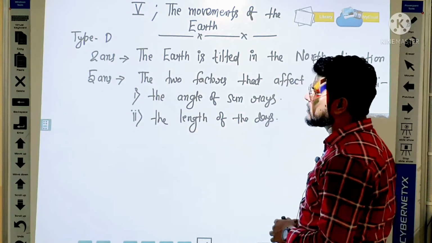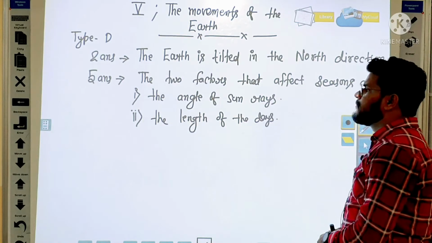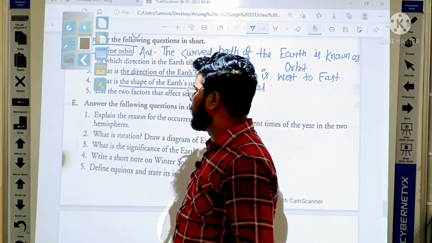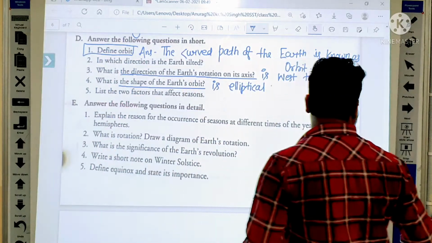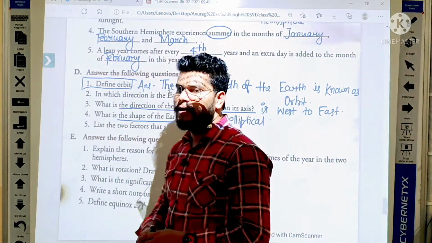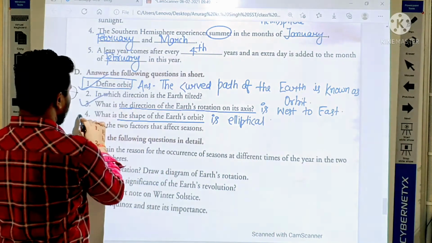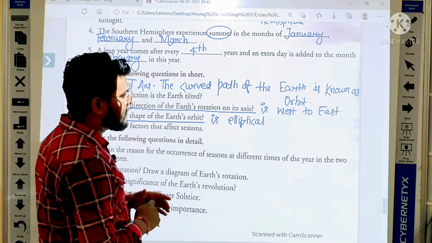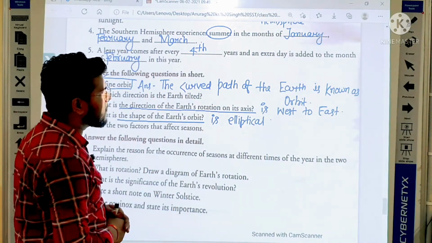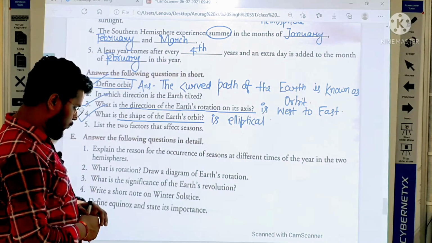So please everybody take a screenshot. Okay, yes, 5 4 3 2 1. Now student, come on the next one. Yes, here a student, everybody please also write the answer of question number first, third and fourth. Please everybody note it. Okay, note down. Again I am giving you 5 seconds. 5 4 3 2 1.